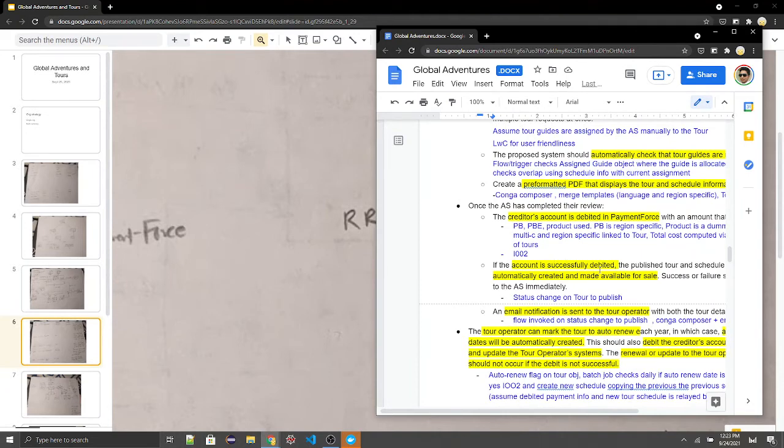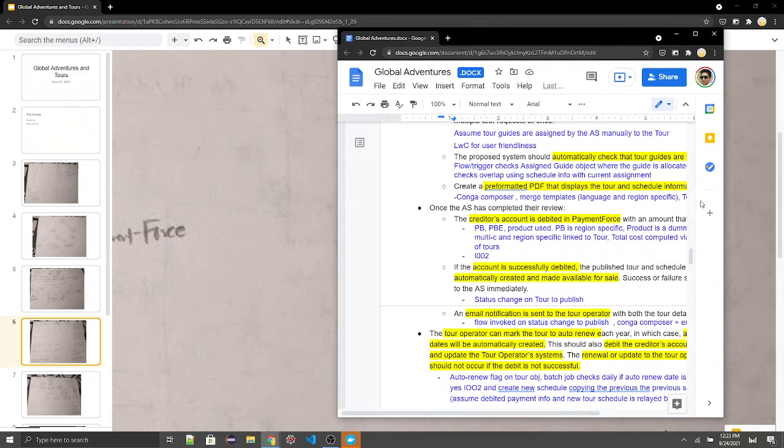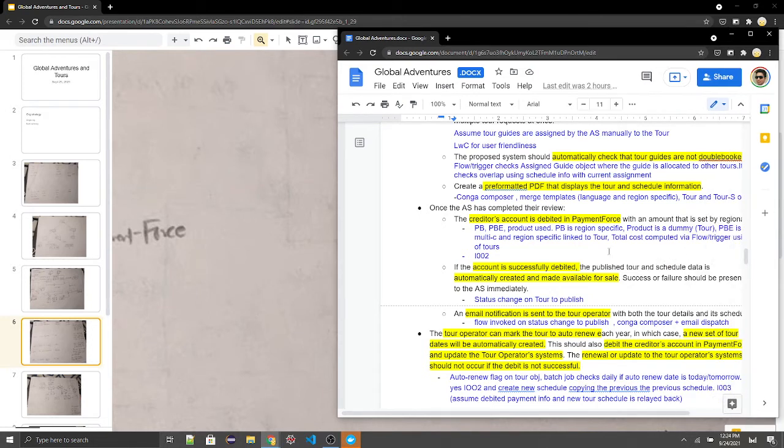Now, if the account is successfully debited, the tour and the schedule are automatically published and made available for sale. So if the payment is successful, we want to make sure that we publish the tour and the tour schedule on the website. So it's essentially a status change. An email notification is sent to the tour operator